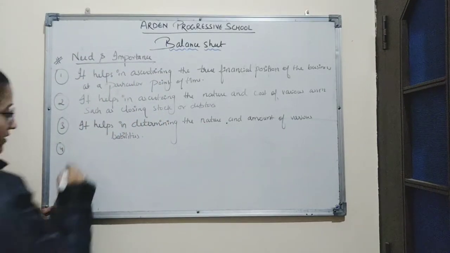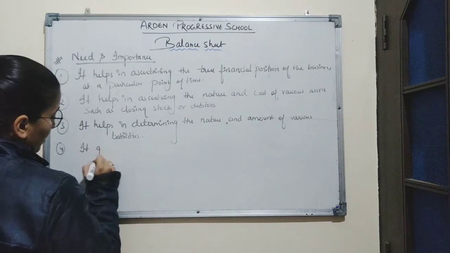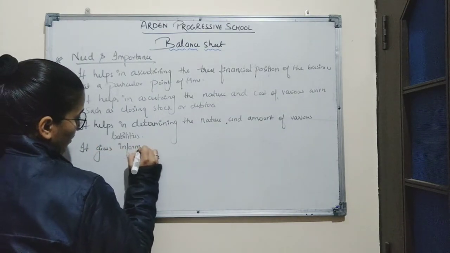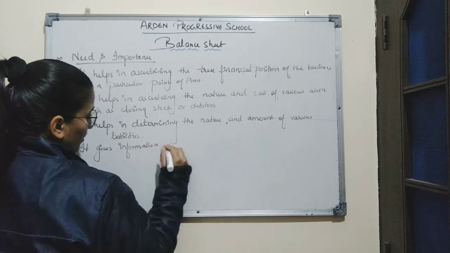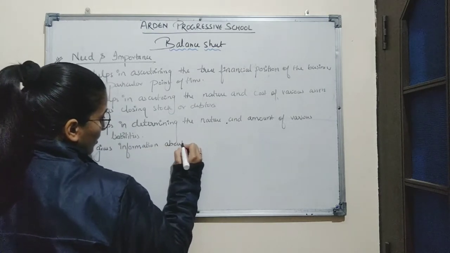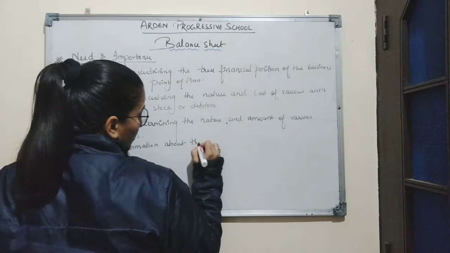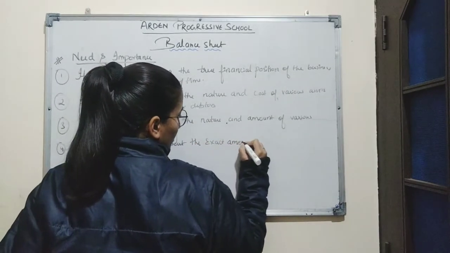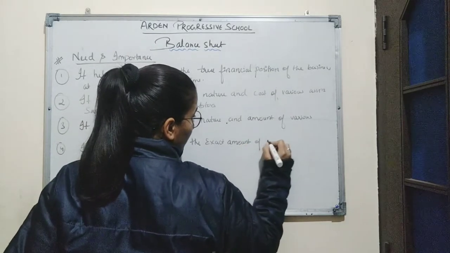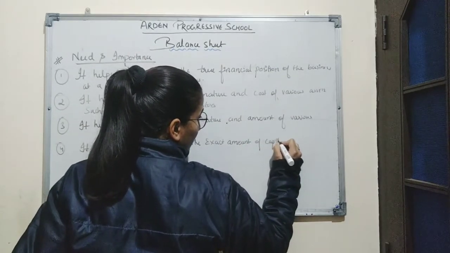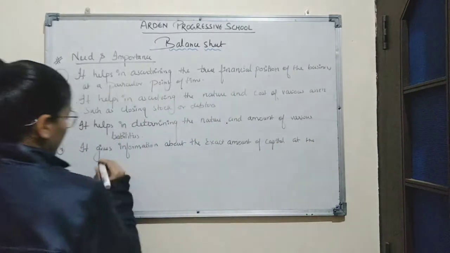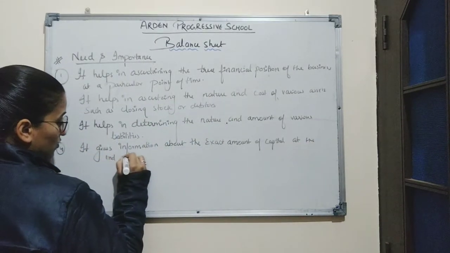Fourth point is, it gives information about the exact amount of capital at the end of the year.